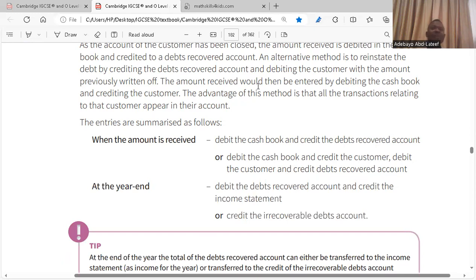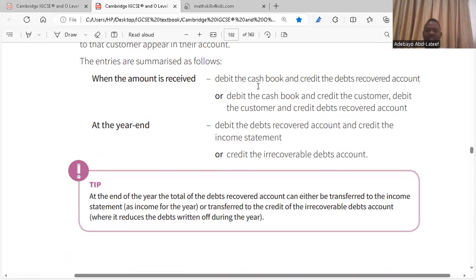So at the end of the year, what do you do with it? You record it as what? At the end of the year, in your income statement, you credit your income statement with that amount. You credit the income statement because now you have received the income. It's no more an expense. It becomes an income.